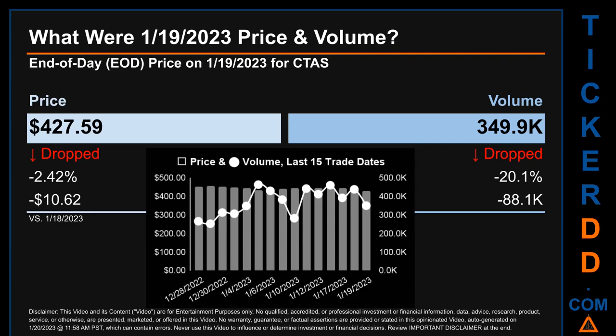The graph shows price and volume for the last 15 trade dates. Across a range of $29.36, the max and minimum end-of-day price were respectively $456.95 and $427.59. Volume saw a range of 210.8 thousand, from a day low of 252.5 thousand to a day high of 463.3 thousand.